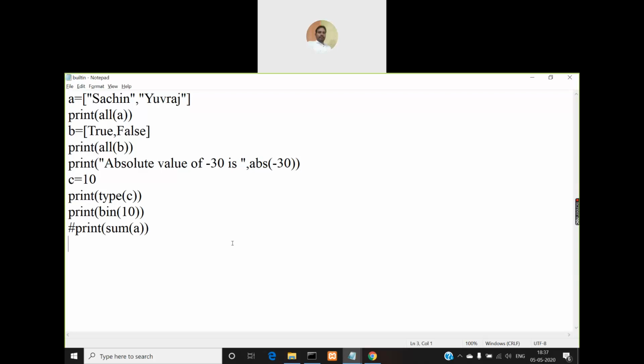Okay, so I just want to show you some predefined functions. There are a lot of predefined functions in Python, but we need to learn them one after the other as and when required. Yesterday we have seen dictionaries and some functions which are exclusive to dictionaries, and for tuples also we have seen some predefined functions, and the day before yesterday list functions also we have seen, and the type function already.